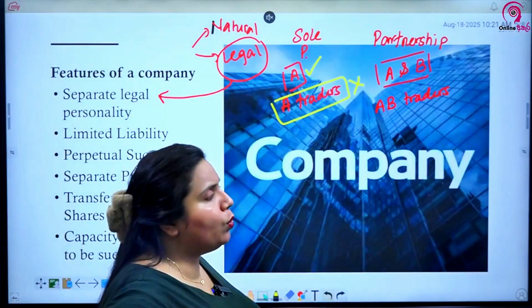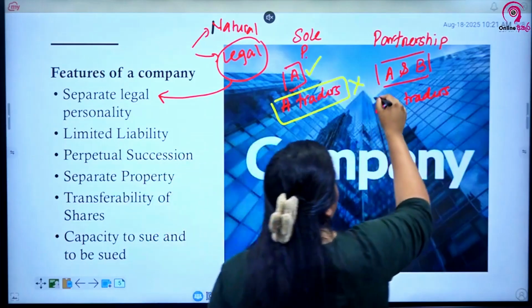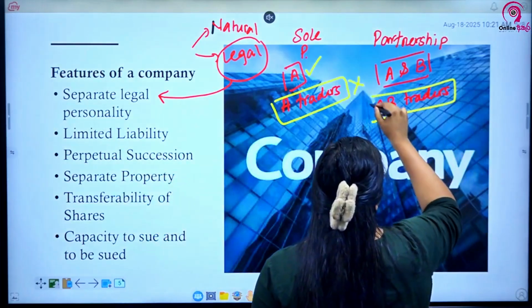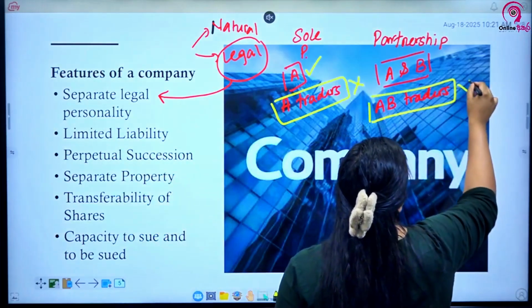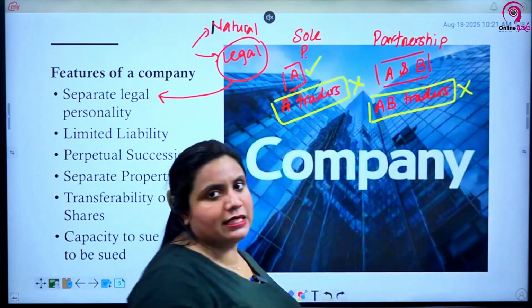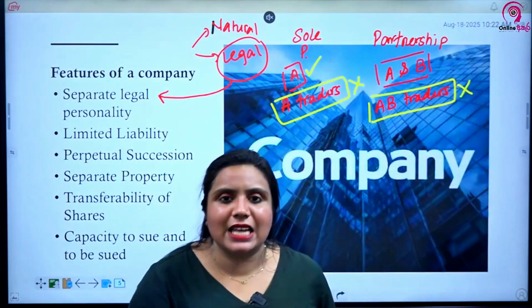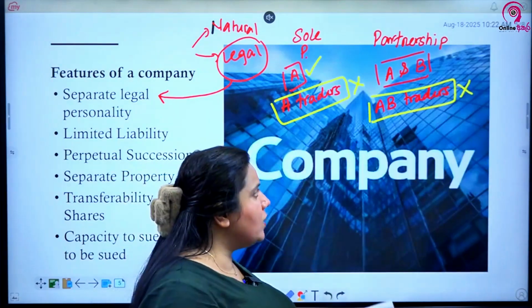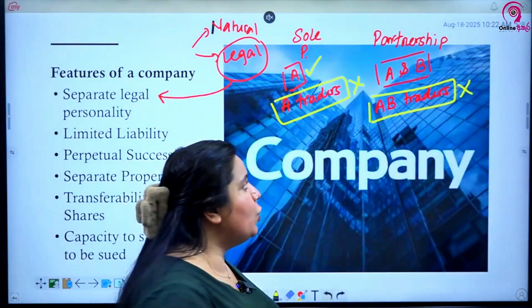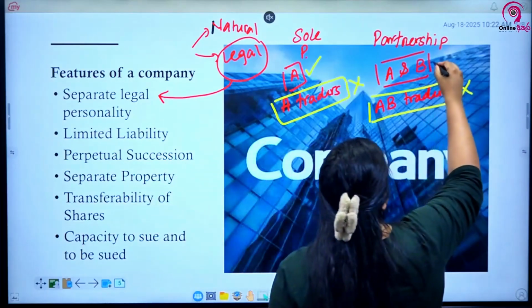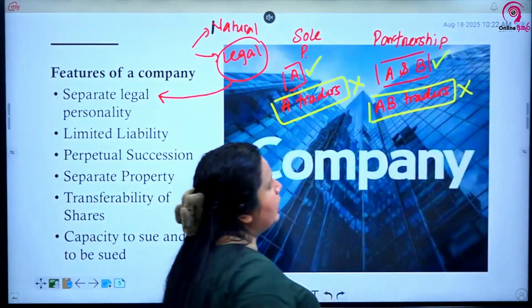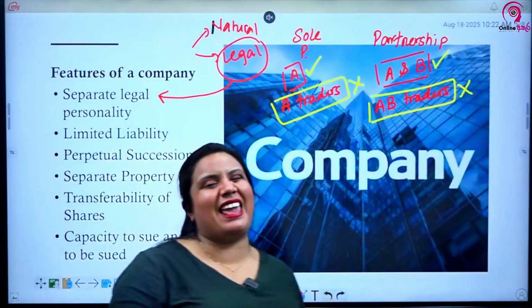Against whom will you go to court? If you go to court against AB Traders, the court will tell you there is no person called AB Traders. There is no use going to court against AB Traders. Therefore you have to go to court against the persons A and B, or A or B.